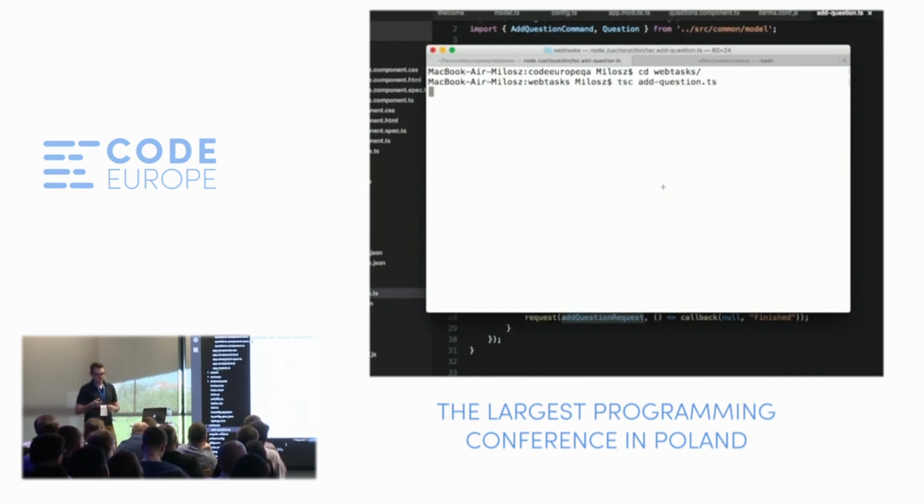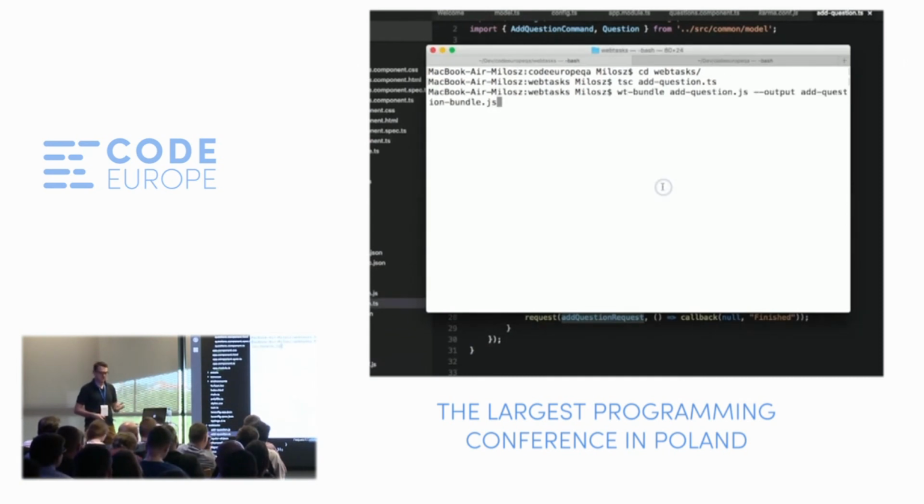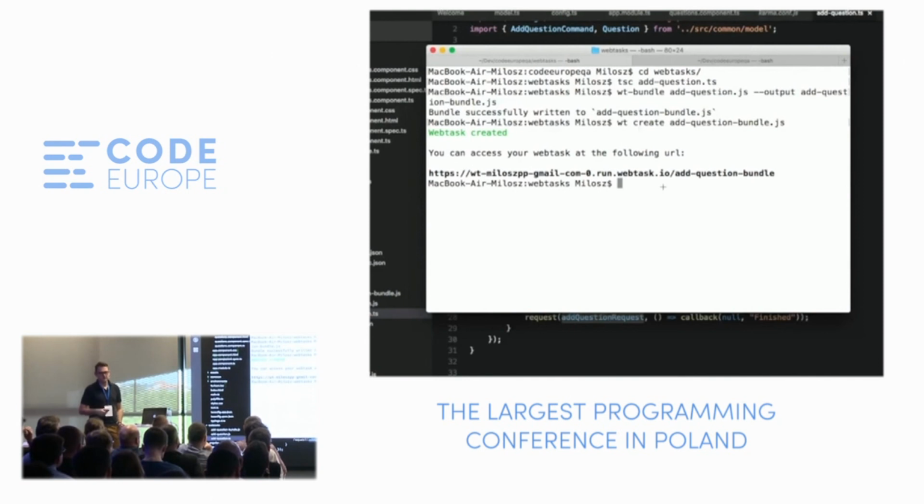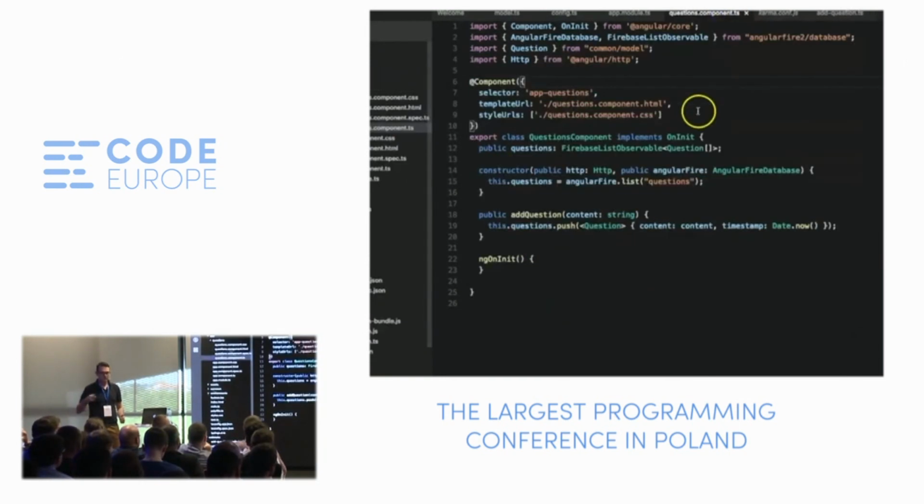So now just some maintenance. We need to compile this file because it was in TypeScript, so we need to compile it to JavaScript. Next, we need to create a bundle to take this file and all its dependencies and combine them into one single file, because Webtask only accepts a single file. And now using the Webtask CLI, which I talked about, we can create a Webtask from this particular JavaScript file. We get back a URL. So whenever you hit this URL, Webtask will execute the code that's there.